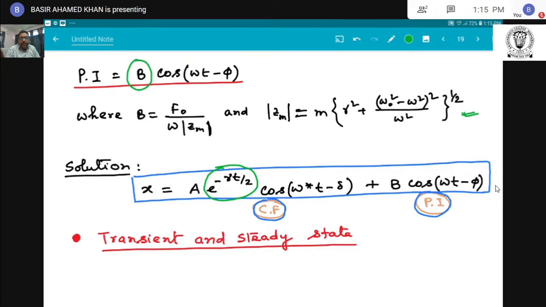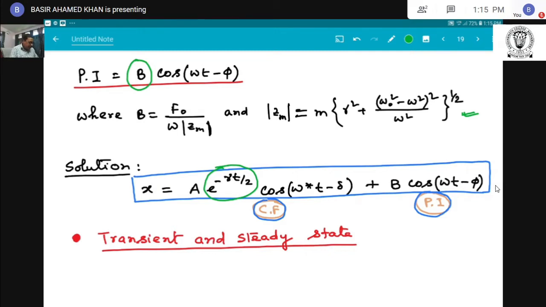Then, when two solutions exist simultaneously, the motion is very irregular, and this type of motion or this state is known as the transient state.